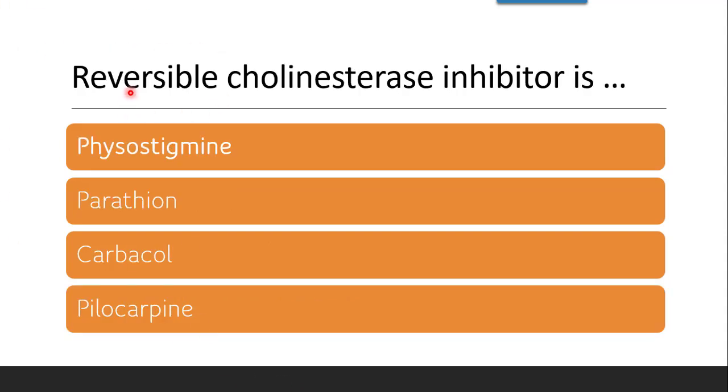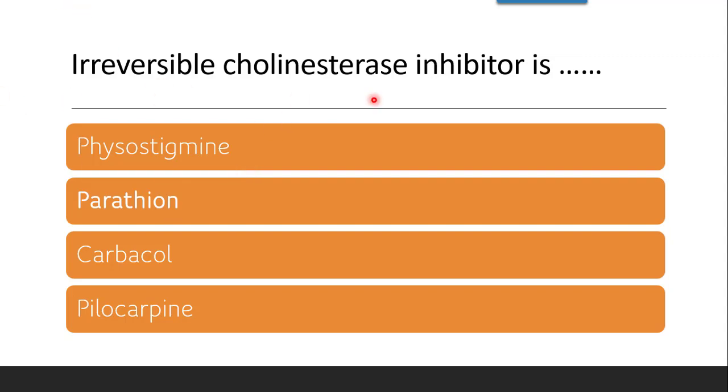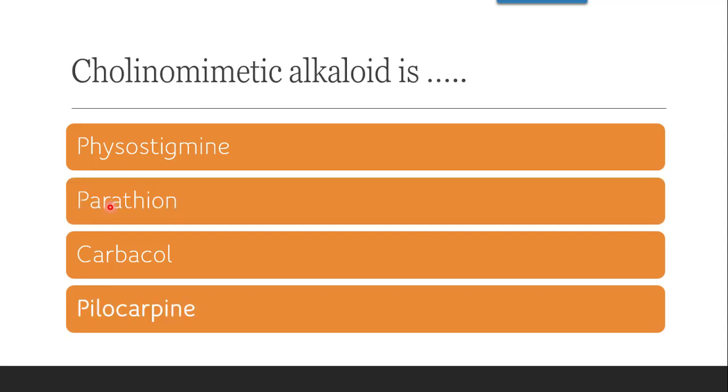Next question: reversible cholinesterase inhibitor is... Now coming to the next classification, reversible cholinesterase inhibitors and irreversible cholinesterase inhibitors. Reversible ones are carbamates and acridine, and carbamates include all the stigmines. So the correct answer is physostigmine. Next question: irreversible cholinesterase inhibitor. Now irreversibles are organophosphates such as parathion, malathion, etc. So the correct answer is parathion.